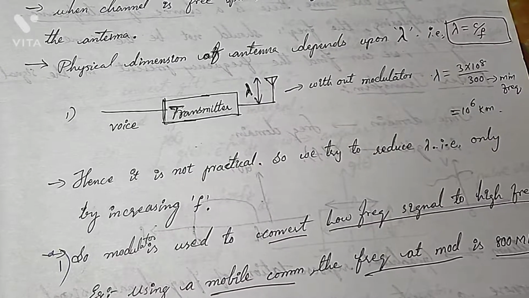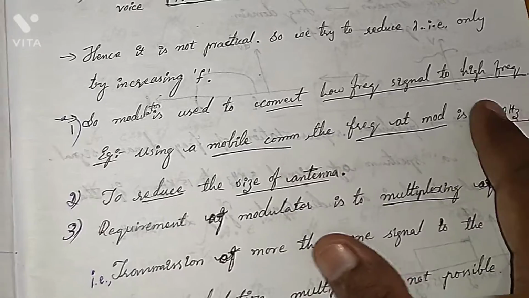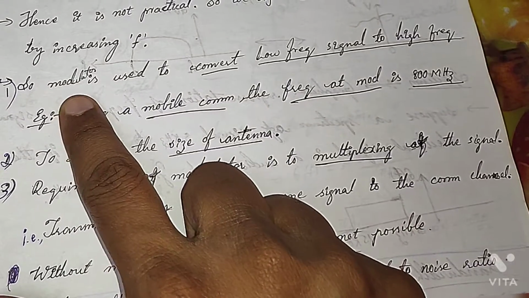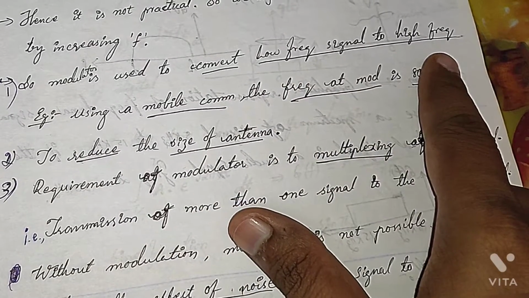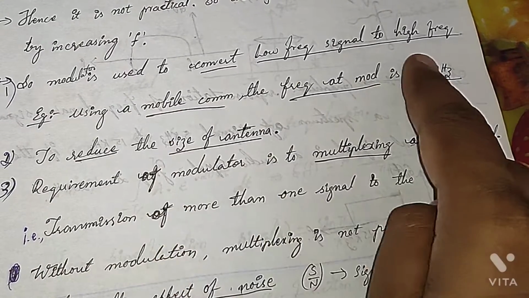So when is that possible? That is possible only when we are using a modulator. So what are the purposes? What is the purpose of the modulator here? The modulator is used to convert a low frequency signal to a high frequency signal. This is one thing. The other one is, see, what is the carrier frequency?